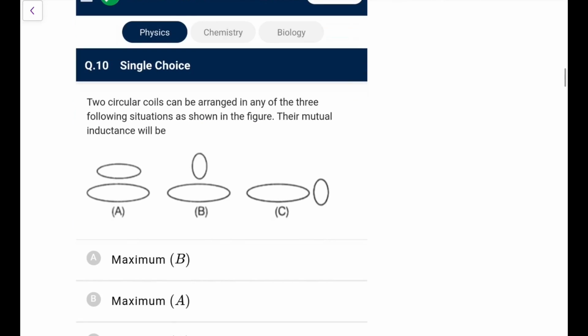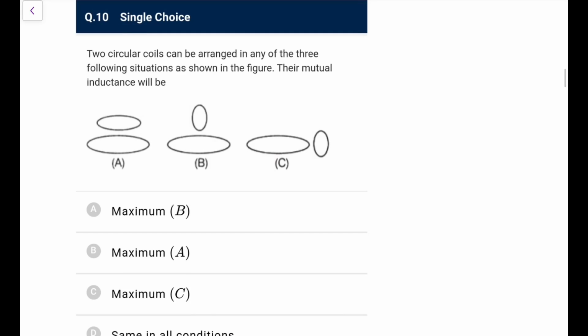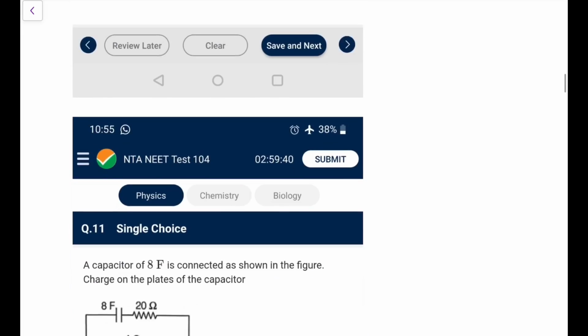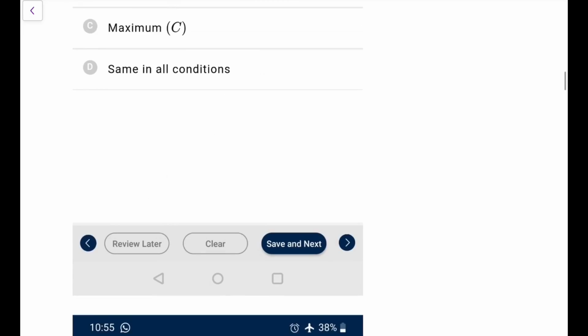Next one. Two circular coils can be arranged in any of the three following situations. Their mutual inductance will be here. There is no coupling, so it would be 0. So it is minimum definitely in B, and here in C also the flux is not coupled. Here the flux is completely coupled, so A is definitely going to be maximum. Here they are perfectly coupled, so go for option A. A, that is option B actually.